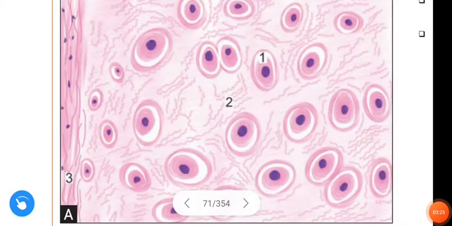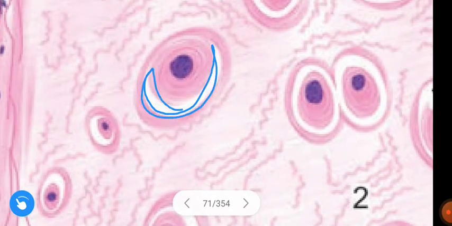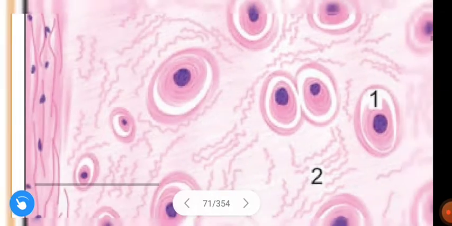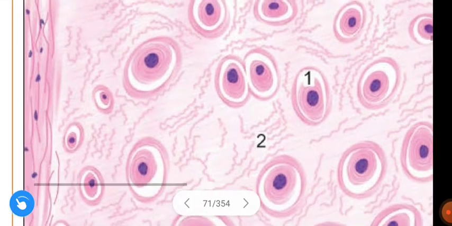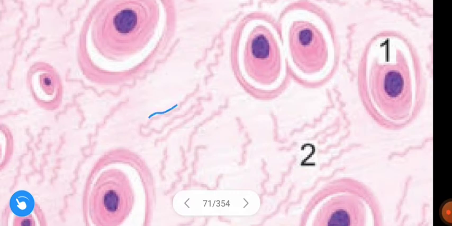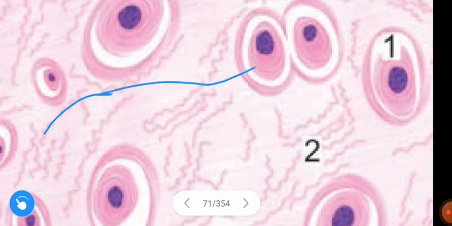See this figure, guys. This is the diagrammatic view of the elastic cartilage, and the characteristic features of the elastic cartilage are chondrocytes with lacunae. See here, this is the chondrocyte. The second characteristic feature of elastic cartilage is the cartilage matrix with elastic fibers. See here, these are the elastic fibers. Okay guys, are you able to find them?